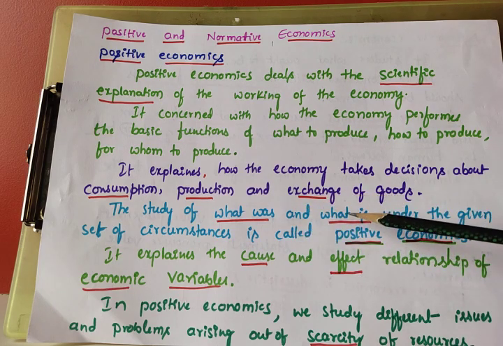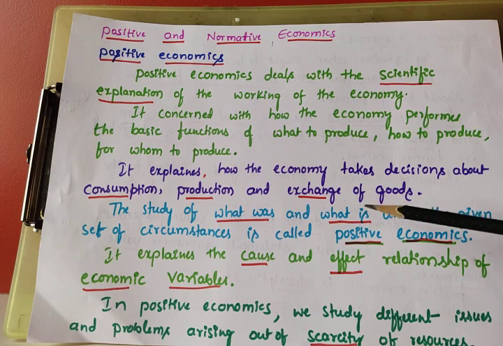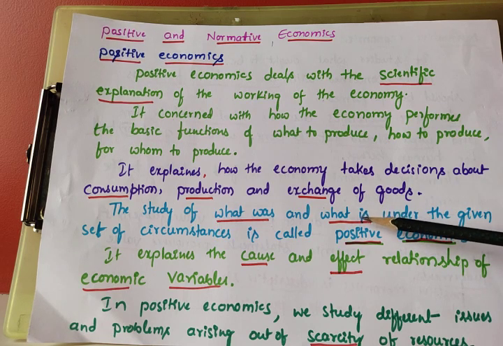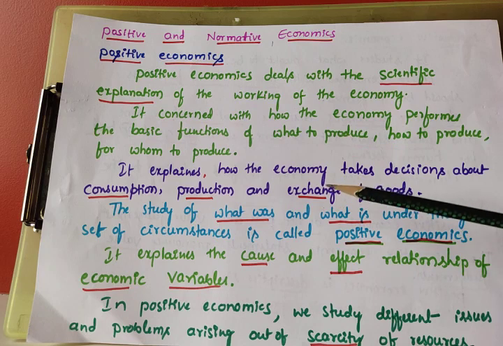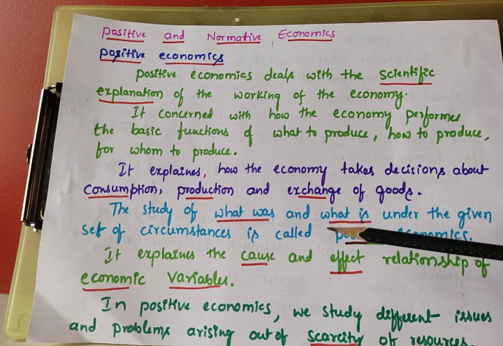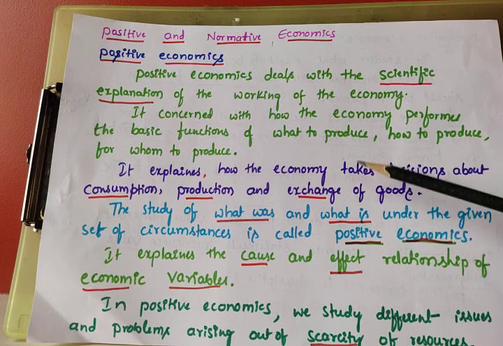What happened, what is the present situation. Why is India still a developing country? That is what is: India is still a developing country, the present situation. Why? Because of population explosion, unemployment, poverty, lack of resources, lack of science and technology. That was what happened and what is the present situation, explained by positive economics.